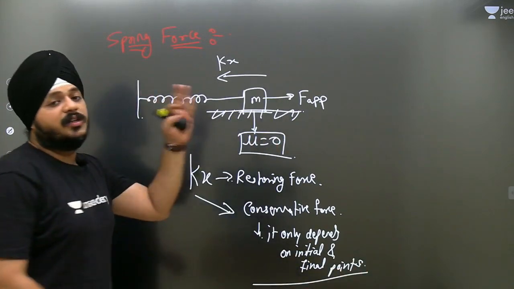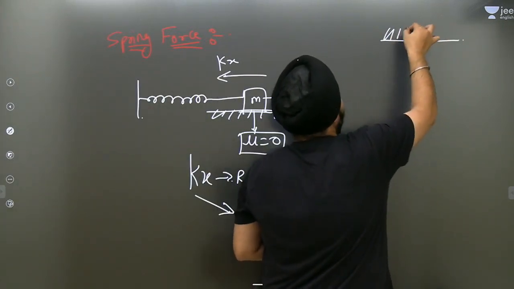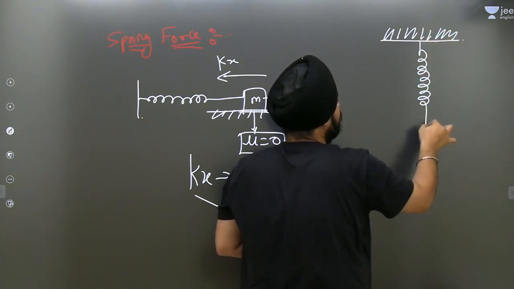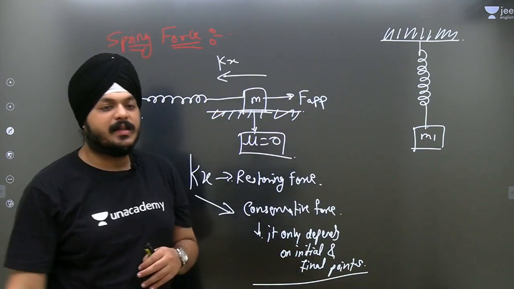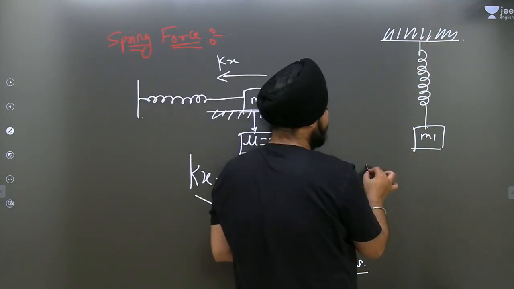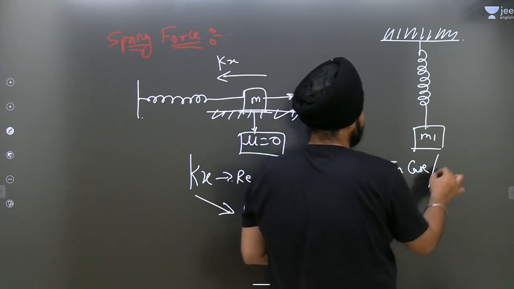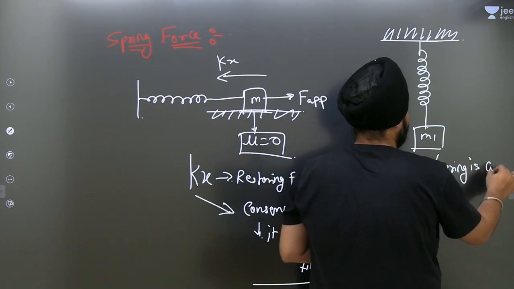Okay, see, another important note is coming. Let us take another example. Suppose this is mass m1 connected to the spring. Suppose the spring is cut.